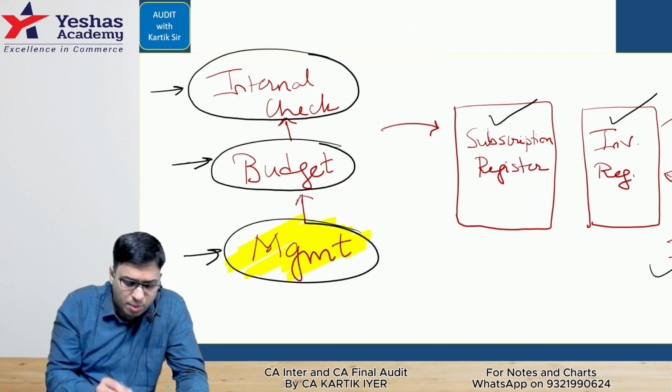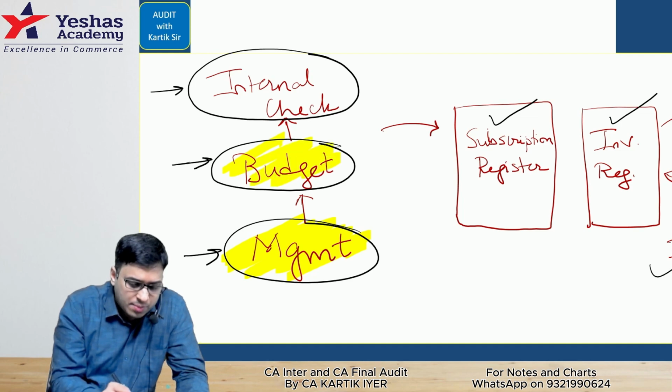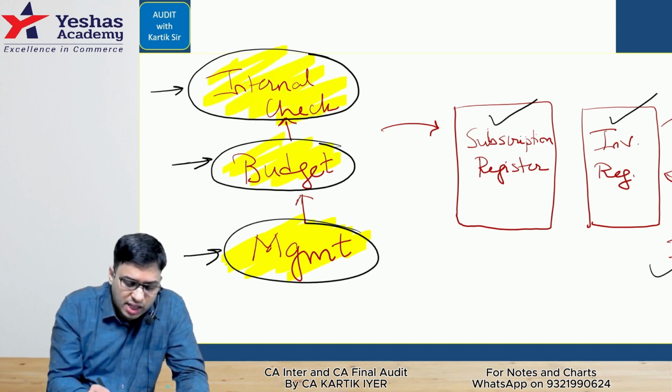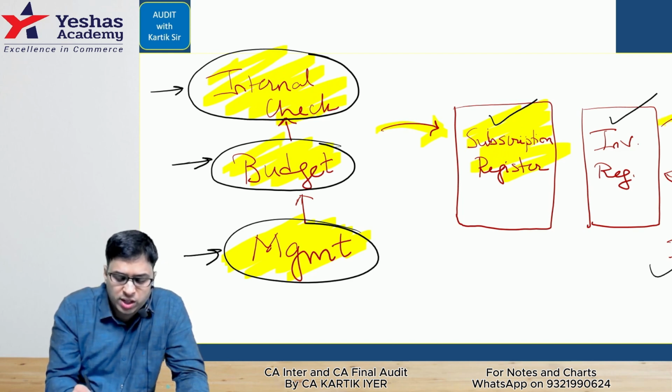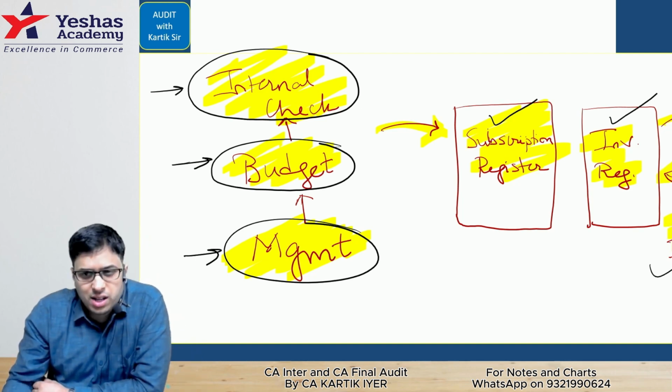So we had done this flow. If you remember: management representation and certificate, budget, internal check. Then they come up with the subscription register for the money which is coming in, and for the money which is going out, they will have the investment register. Because they have invested the money, they will earn income from investment. This is how we had learned this area. Comfortable till here? Okay.